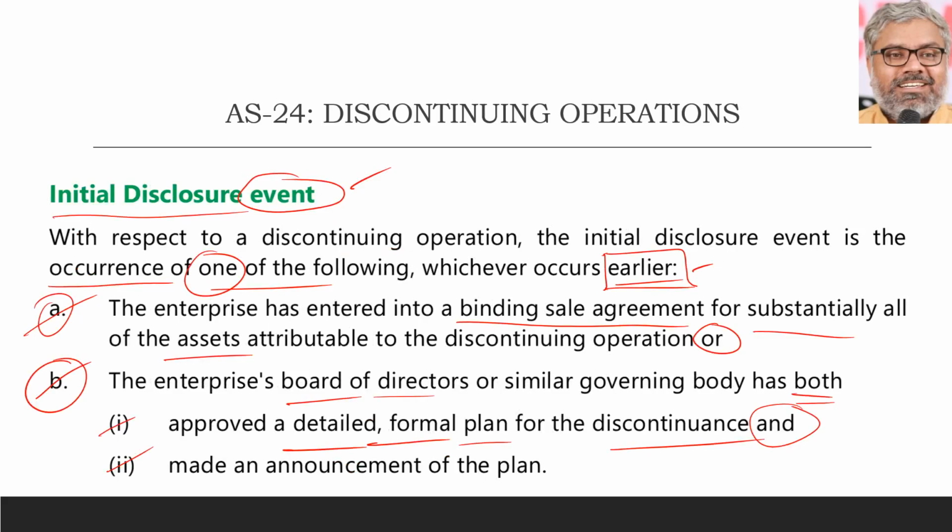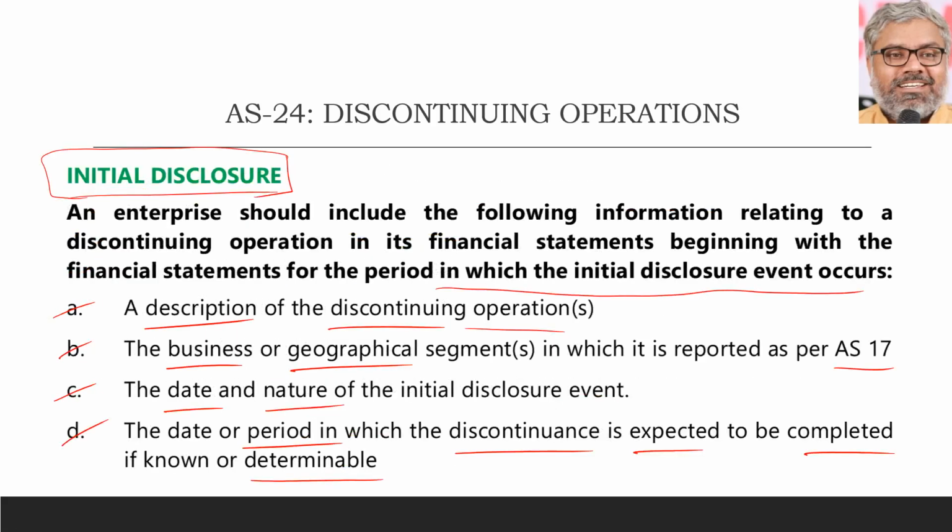The board of directors should have made an announcement of the plan also. So if the board really announced the plan, only then is there an initial disclosure event. If it is still a confidential thing among them, then they don't need to disclose anything because it is not an initial disclosure event. That means there is no requirement of any disclosure. So that is another point to be identified from a practical perspective.